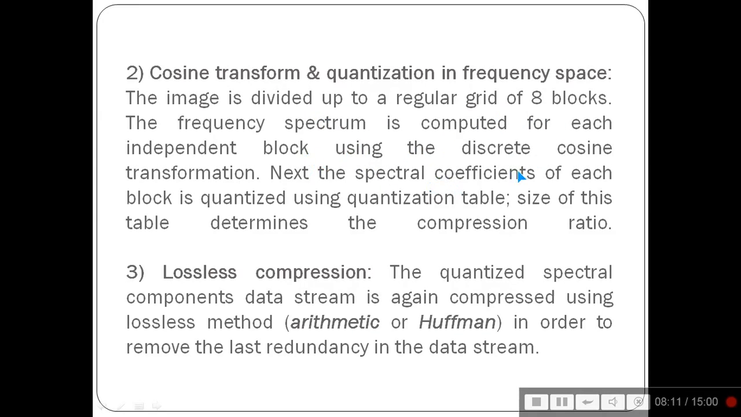Next, the spectral coefficient of each block is quantized using a quantization table. If we have 1.2, it can be made as 1. The size of this table determines the compression ratio. Then lossless compression. The quantized spectral component data stream is again compressed using a lossless method, that is arithmetic or Huffman, in order to remove the last redundancy in the data stream.